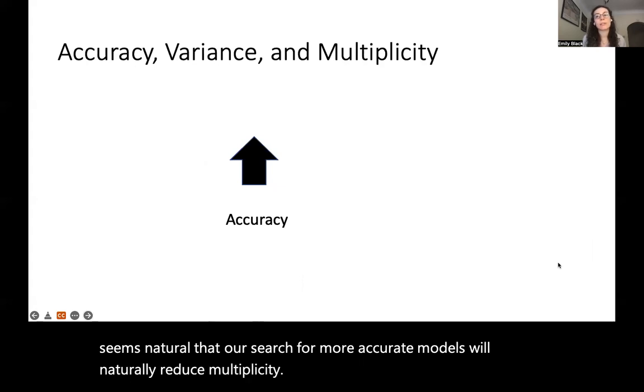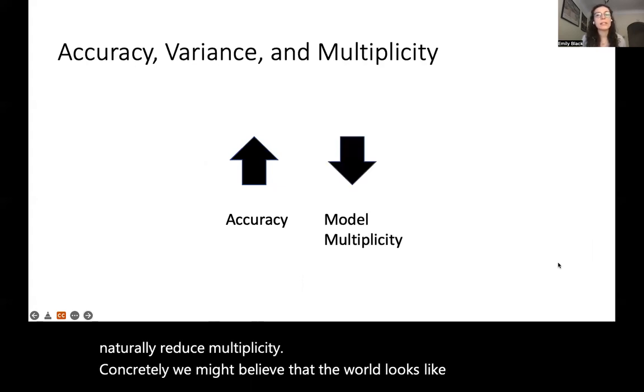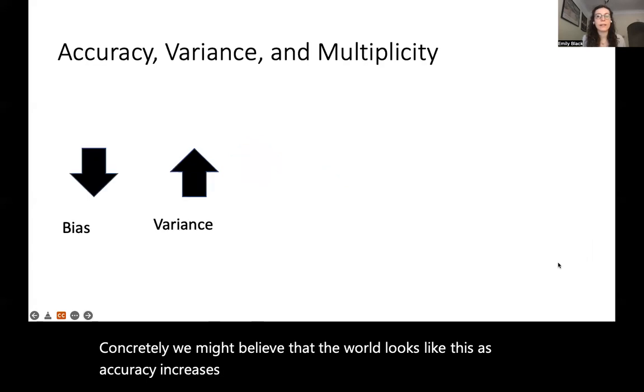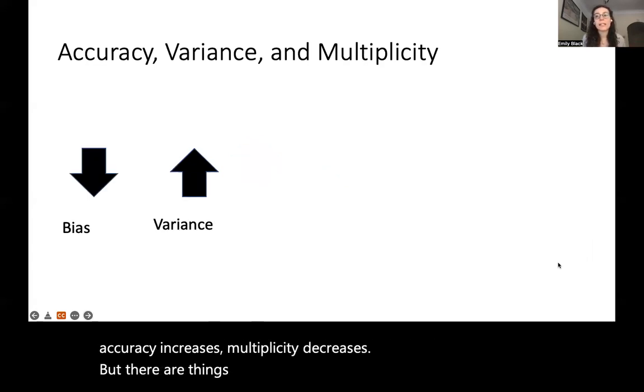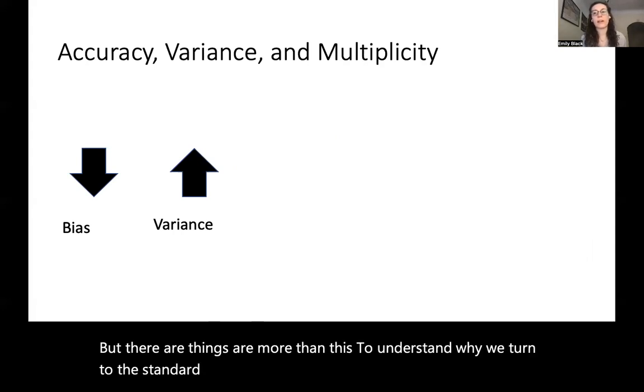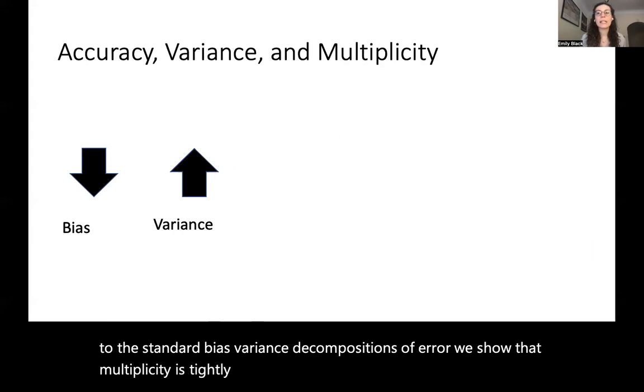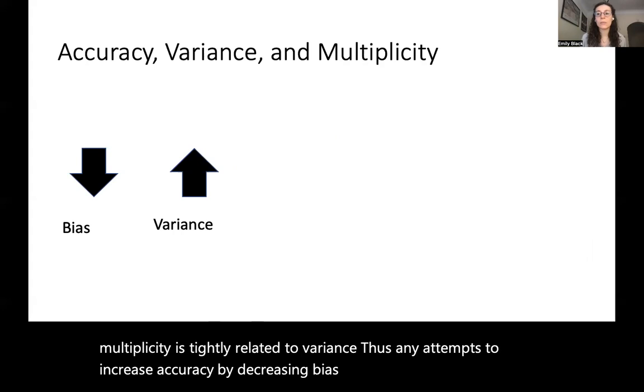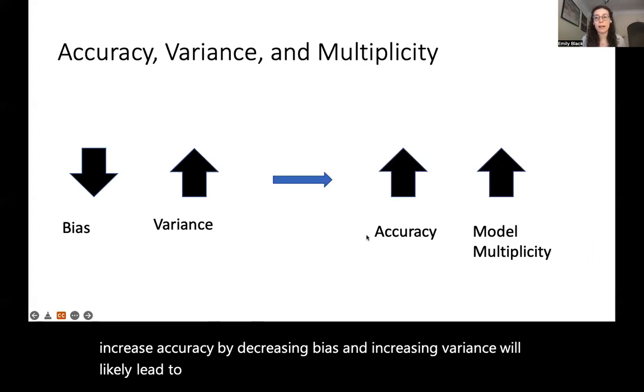Concretely, we might believe that the world looks like this. As accuracy increases, multiplicity decreases. But things are more complex than this. To understand why, we turn to the standard bias variance decompositions of error. We show that multiplicity is tightly related to variance. Thus, any attempts to increase accuracy by decreasing bias and increasing variance will likely lead to more multiplicity, not less.